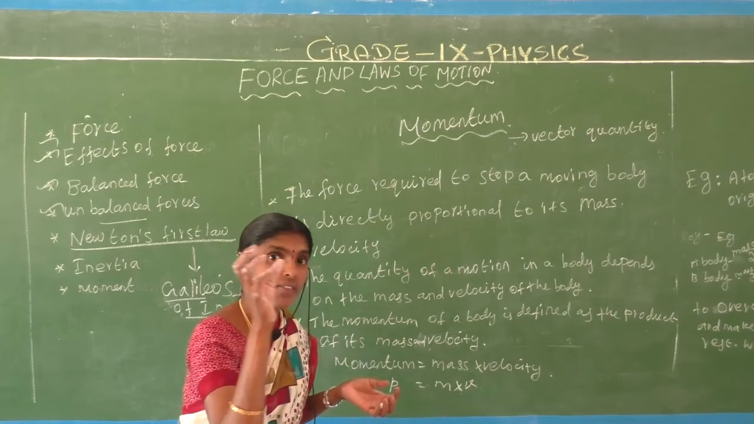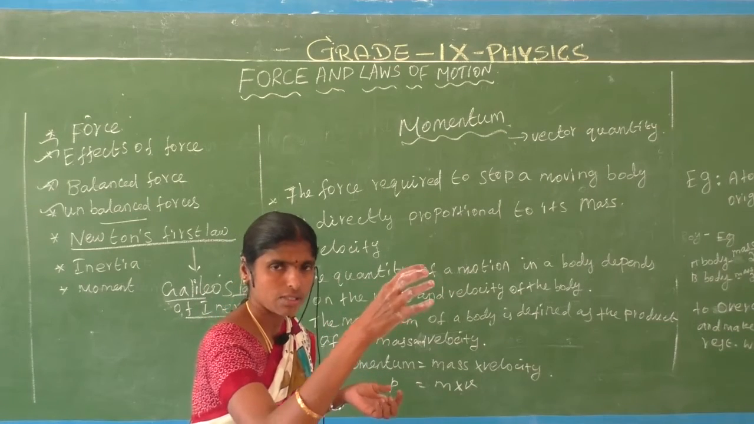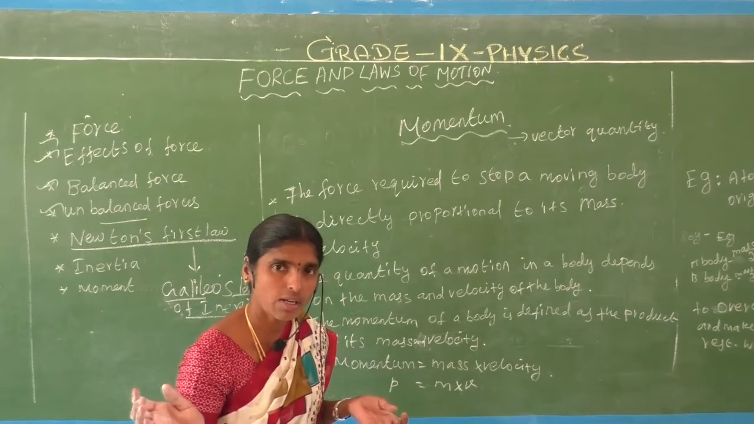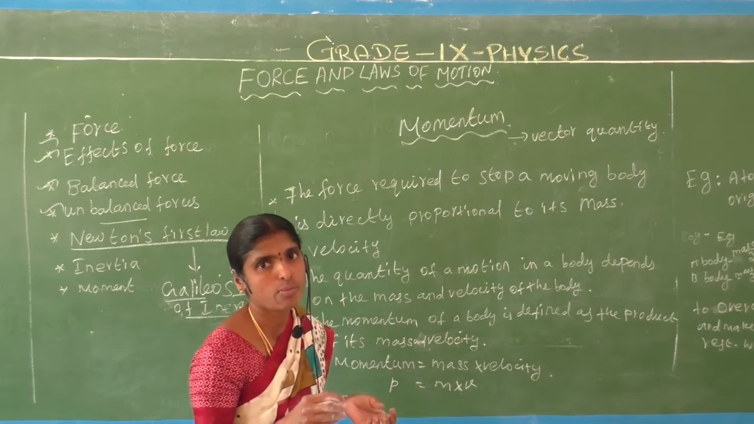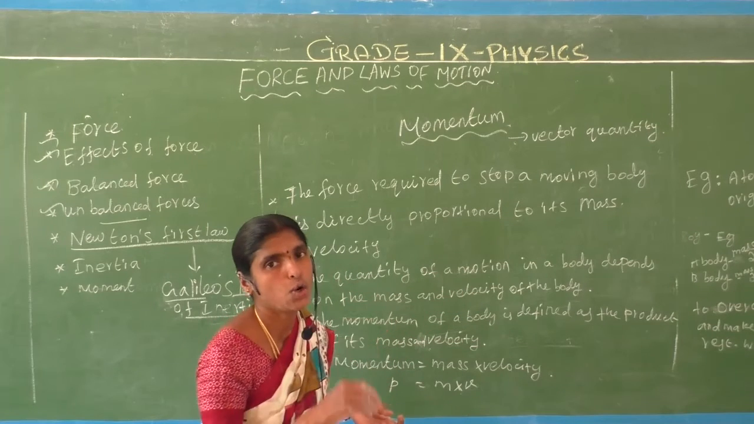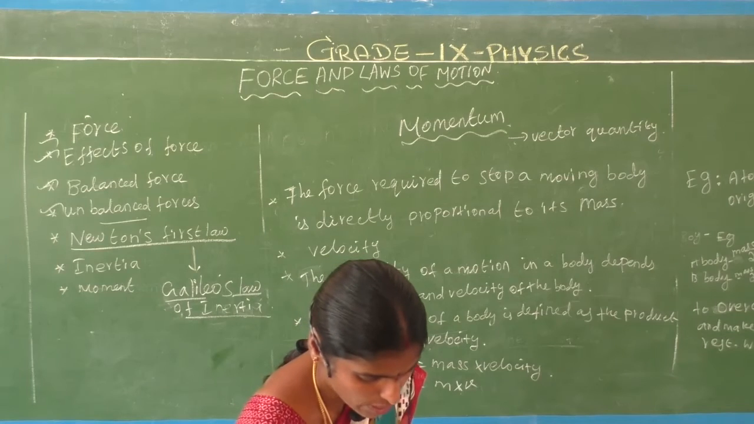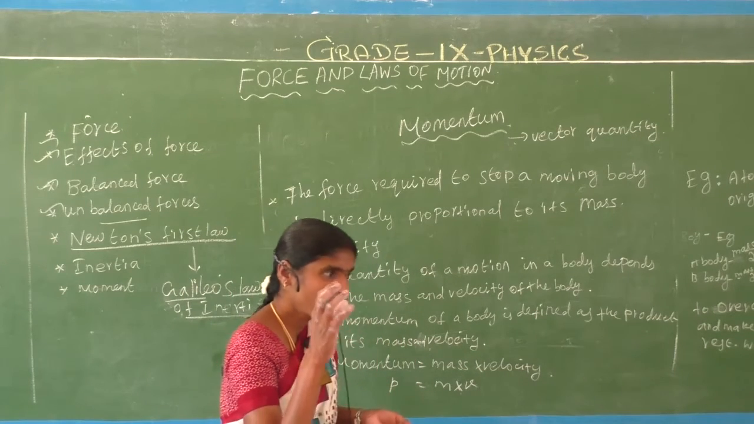It's going at a heavy speed. The tennis ball is going at some speed, but the cricket ball is going at a heavy speed. Why? Because the cricket ball contains more mass, and the tennis ball contains low mass. Now we write the force we apply.